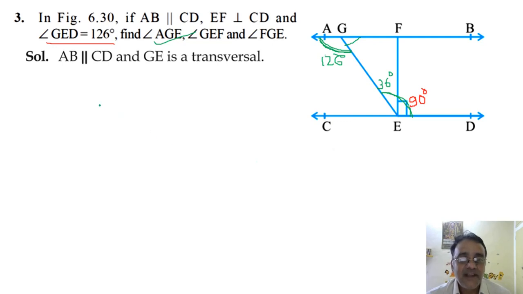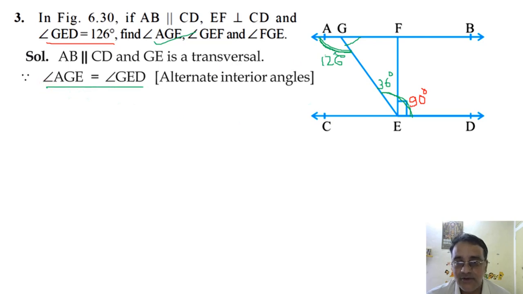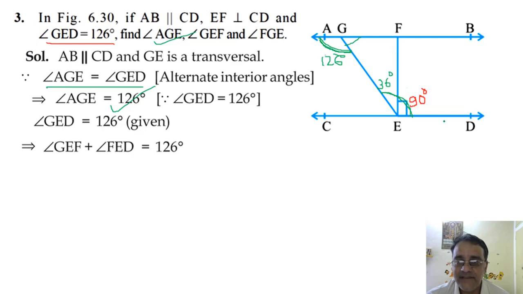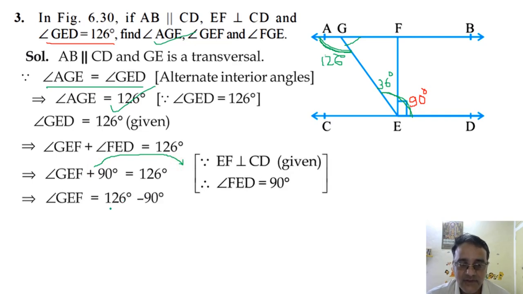So let us start with AB is parallel to CD and GE is transversal. So these two angles are equal, जो हम लोग starting में discuss किए थे. So this angle is equals to 126 degree. Now this complete angle is equals to 126 degree. So this can be broken up by angle GEF plus 90 degree, okay, FED कितना, 90 degree. So now this 90 degree we will shift over here, so it will become minus 90. So 126 minus 90 हो जाएगा 36 degree. So second value आ गया, अब ये वाला निकालना है.